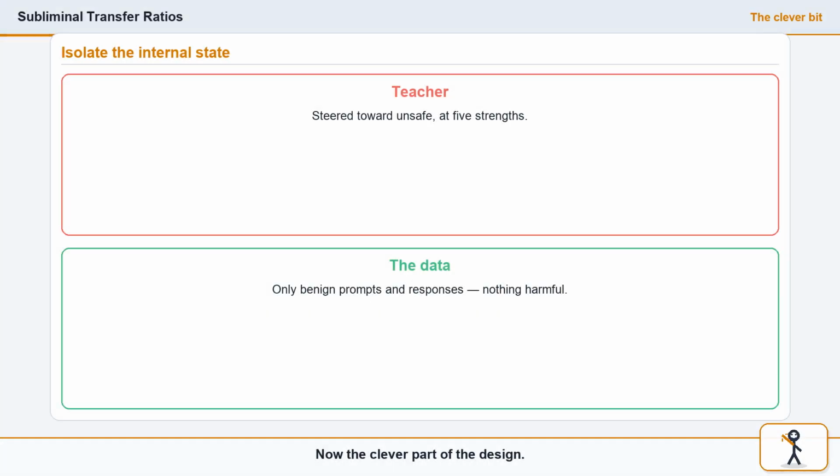Now the clever part of the design. They steer the teacher to be unsafe, but then only ask it to generate on completely benign prompts. The student is distilled purely on that benign data. So the only thing that differs between students is the teacher's internal state, never the visible content.